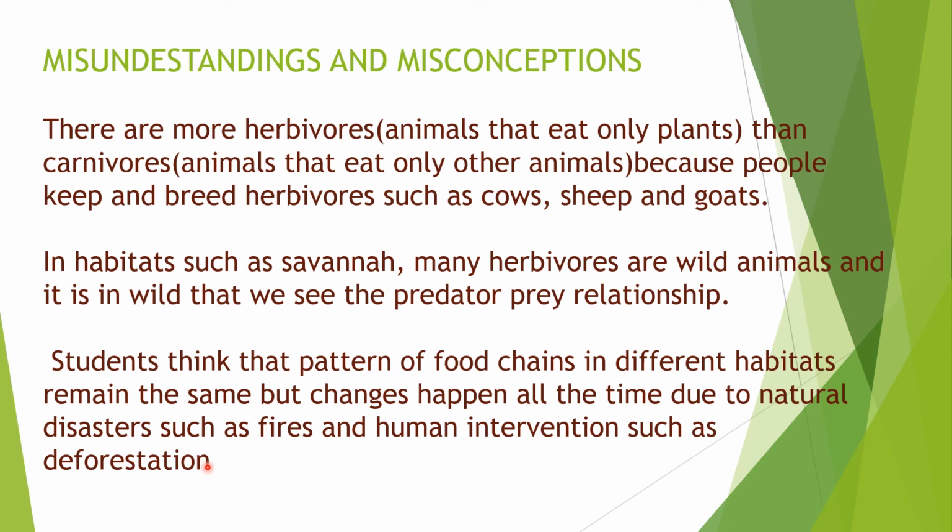Because of the cutting down, there would be no trees, so there would be no food for the herbivorous animals to eat. They would start to die, and because of that the carnivorous animals also don't get food. The predators cannot prey upon other animals, and they eventually die of starvation. So we can say that the food chain in different habitats cannot remain the same.